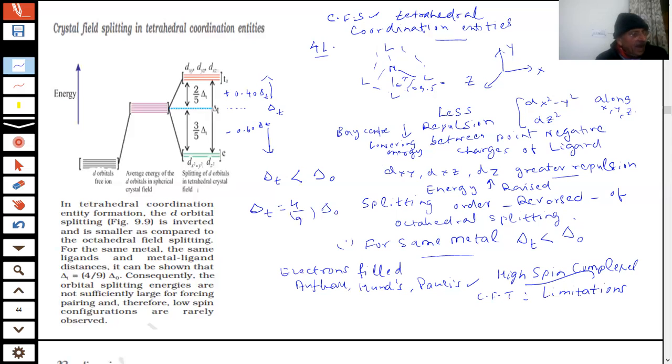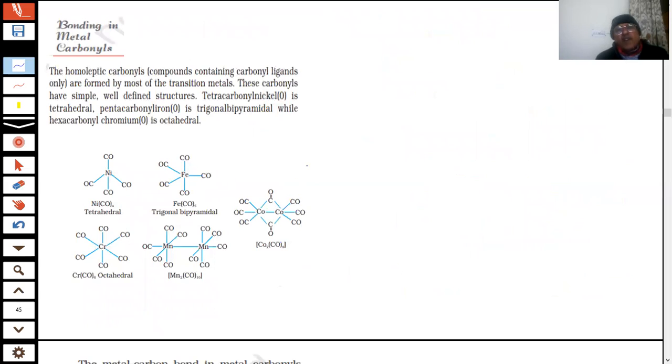Ligand field theory and molecular orbital theory, that's the next level of this, so we're not going into details of that. Okay, the important question is coming, one more topic is there: metal carbonyls. What we are talking about is the complexes of the metal with CO.